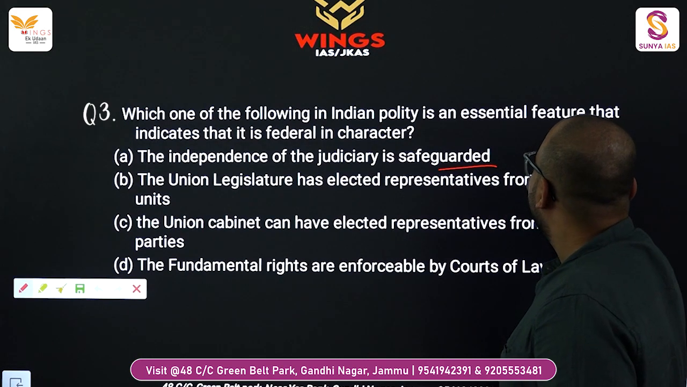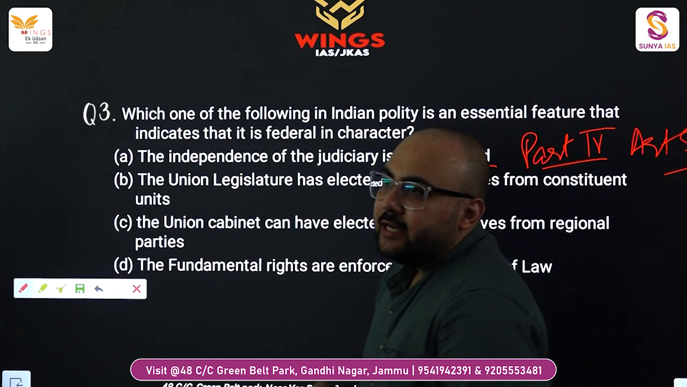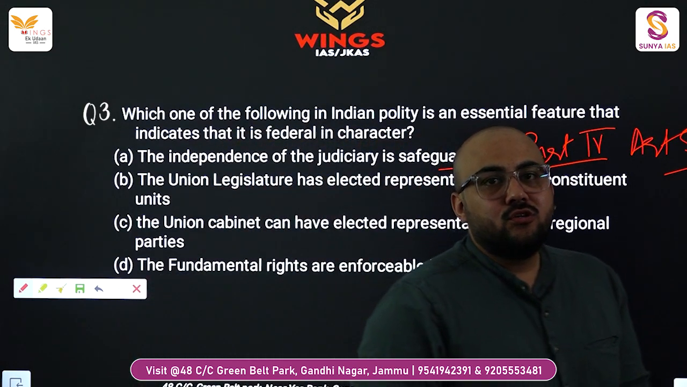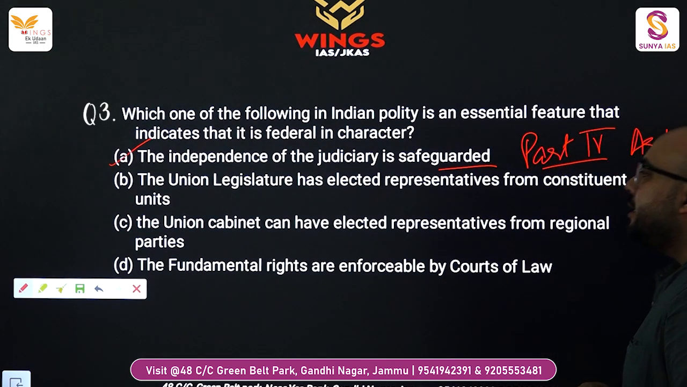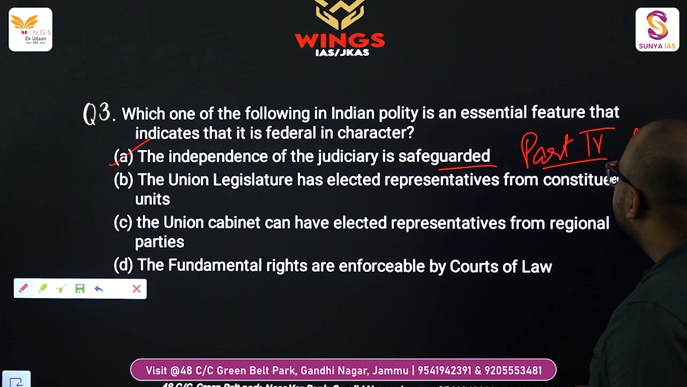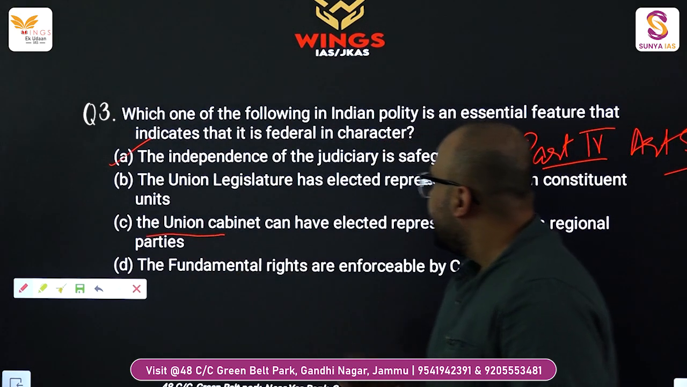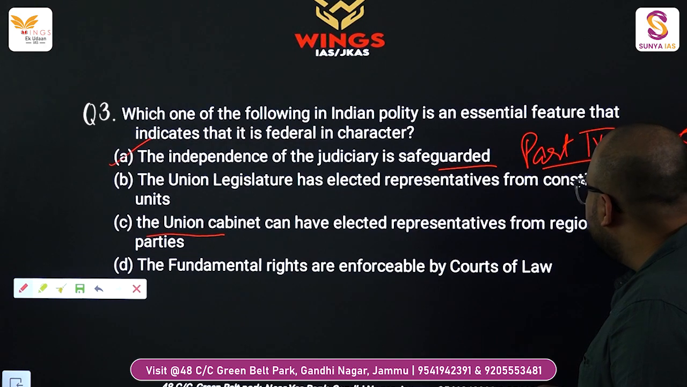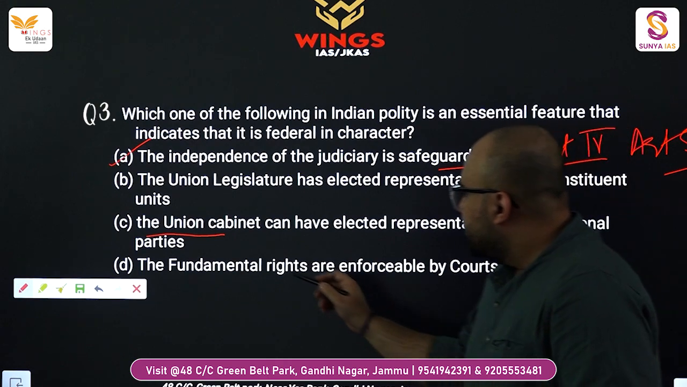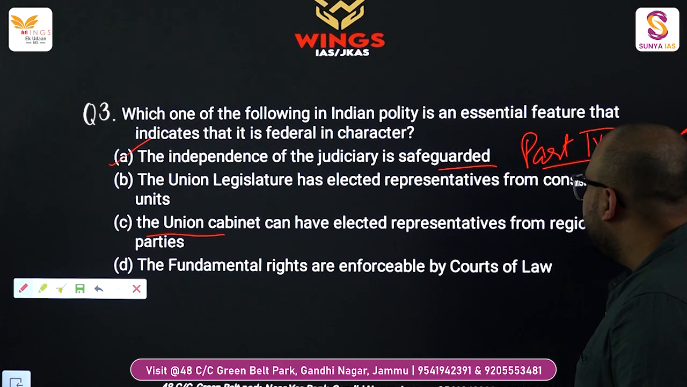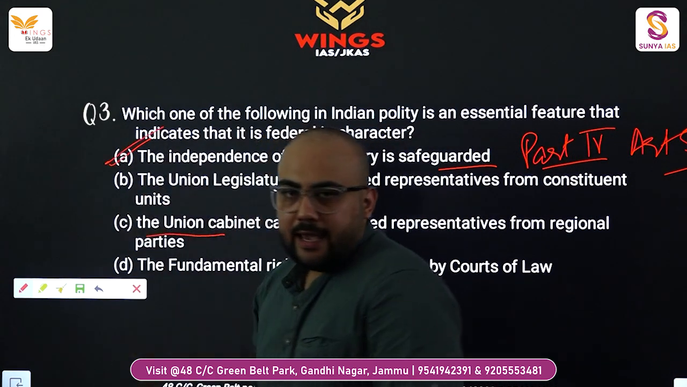As we all know, in part 4 of the constitution, there has been mentioned in article 50, judiciary is independent of the executive. So option A seems quite close and right. Coming to the option B, the union legislature has elected representatives from the constituent units. Doesn't seem right. Option C, the union cabinet can have elected representatives from regional parties. Again, not right. The fundamental rights are enforceable by courts of law. Again, doesn't seem close. So the right answer is A.